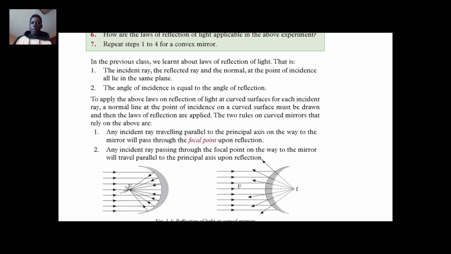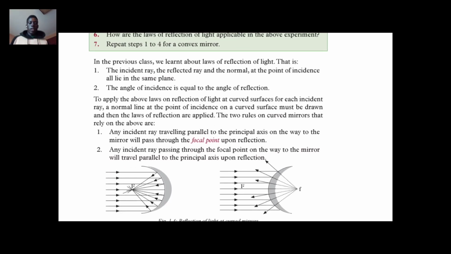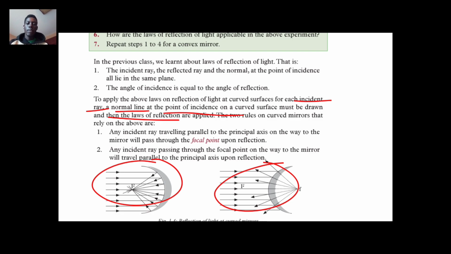To apply the above laws of reflection of light at curved surfaces, for each incident ray, the normal line at the point of incidence on the curved surface must be drawn, and then the laws of reflection are applied, like what we did there, to draw how the rays of light are reflected and the angle between them.